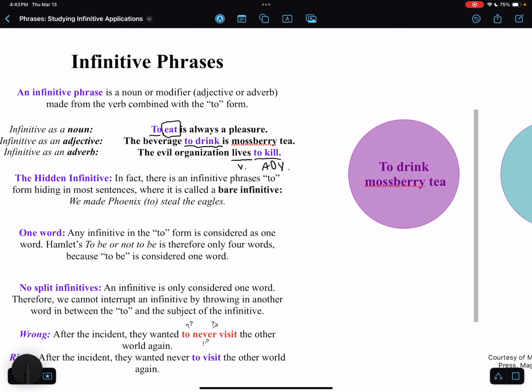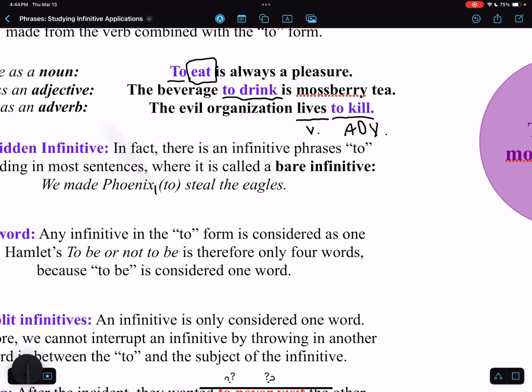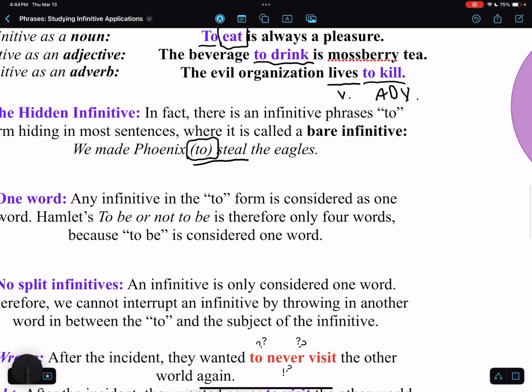We also have the hidden infinitive, another concept with infinitive phrases. There's always the to form hiding in some sentences, where it's called the bare infinitive. For example, in an everyday sentence you would hear, we made Phoenix steal the eagles. We're forcing him to steal the eagles. But in fact, there's a hidden to in there that we don't say. It's the to that's part of the infinitive form, to steal. That hidden bare infinitive is making up the sentence there.